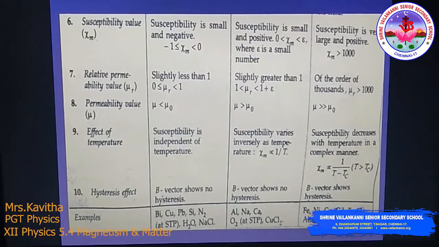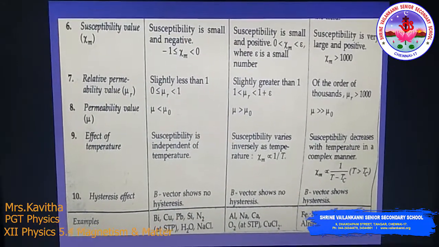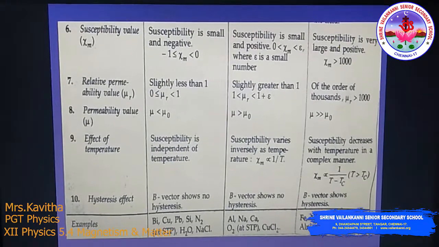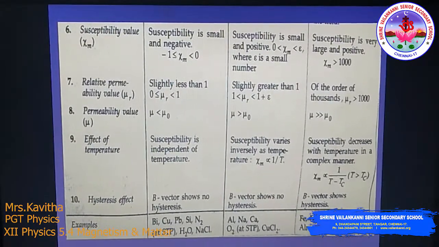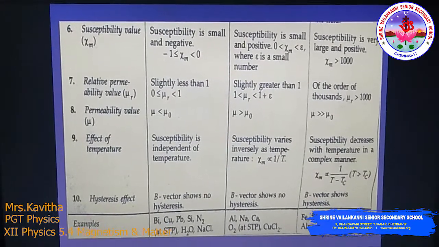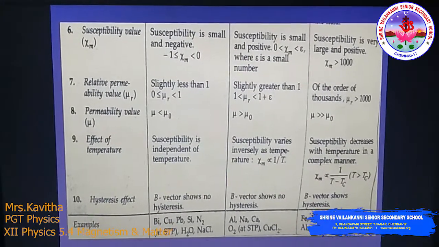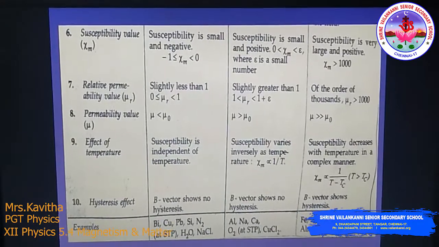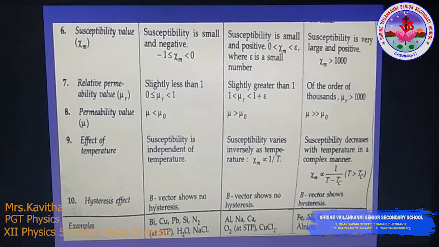So these are some of the values and points we have given. Examples are also given there. Check the hysteresis effect. So all the properties of the three different classified magnetic materials we have seen. You can note it down. Thank you children.